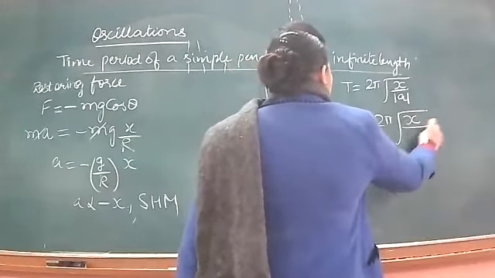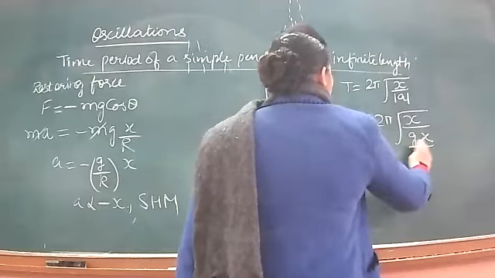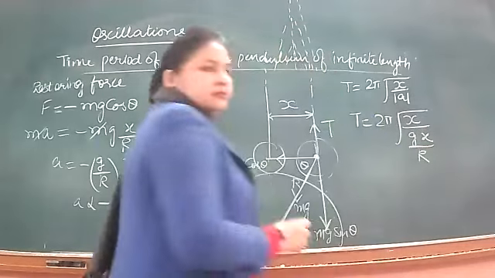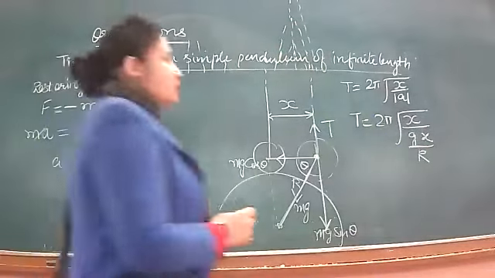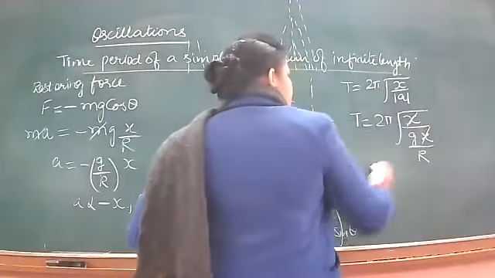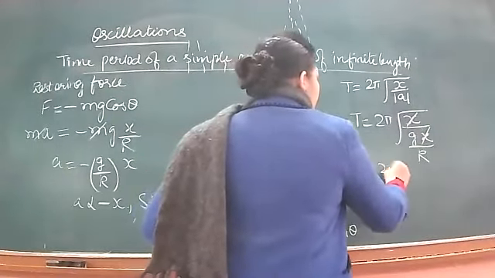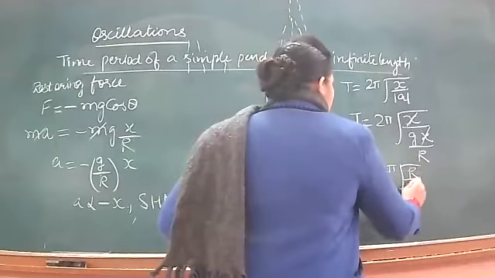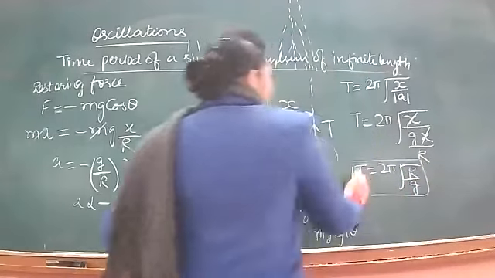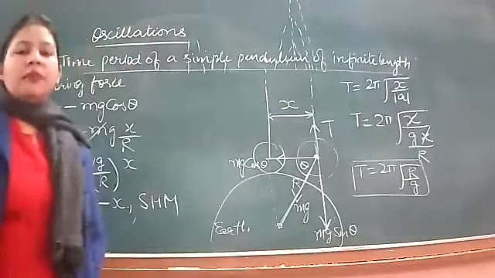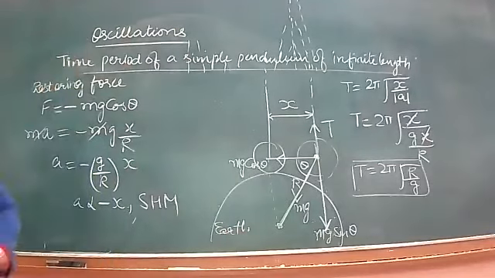A is gx upon r. If any step is not clear, ask. So x gets cancelled and we get time period 2 pi root r by g, where r is the radius of Earth. In place of T is equal to 2 pi root L by g, we get T is equal to 2 pi root r by g. See, are all the steps clear to you?